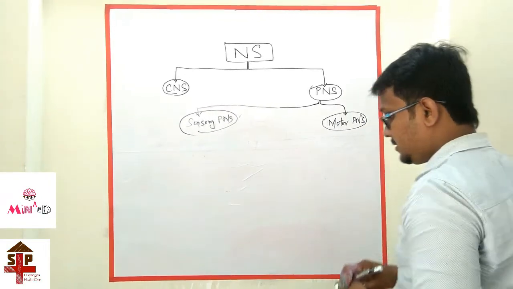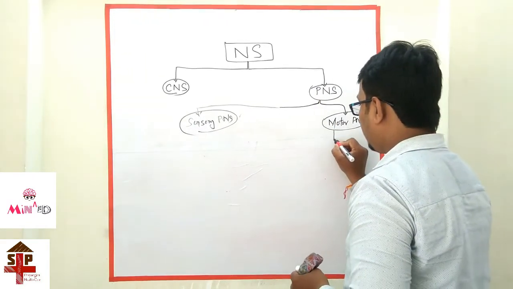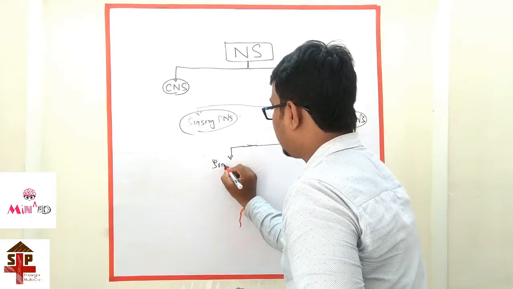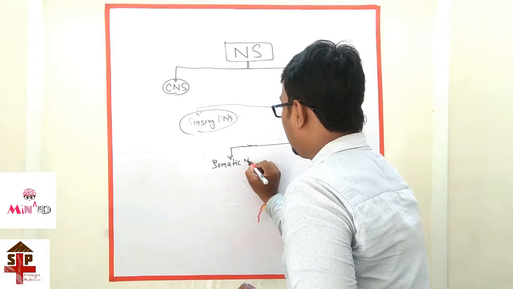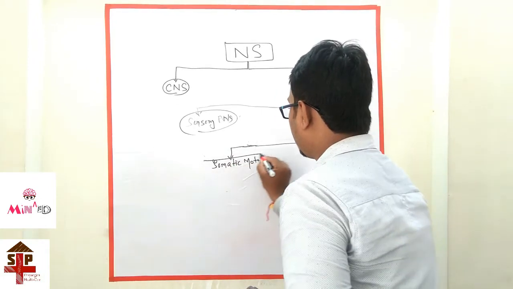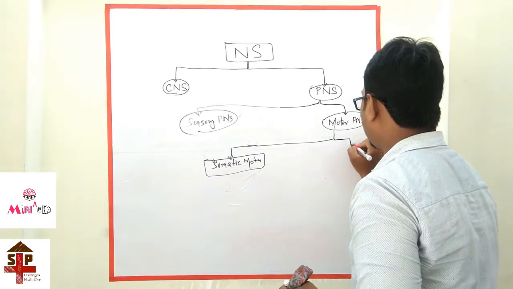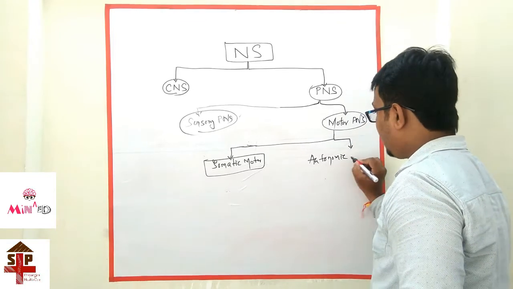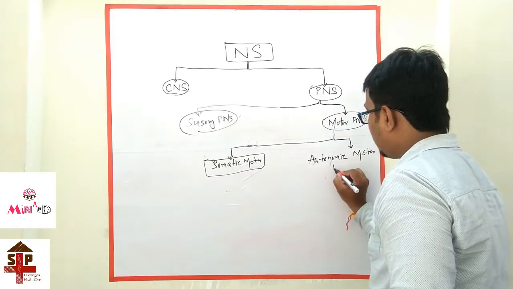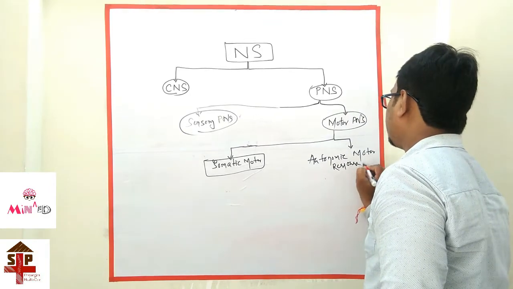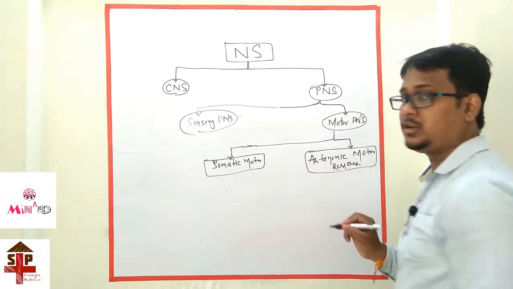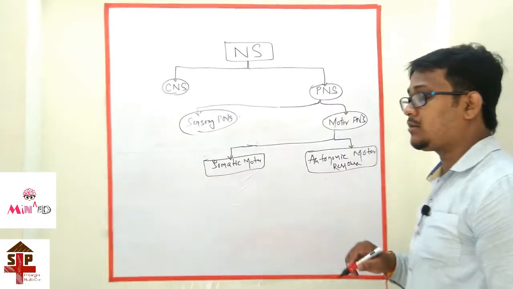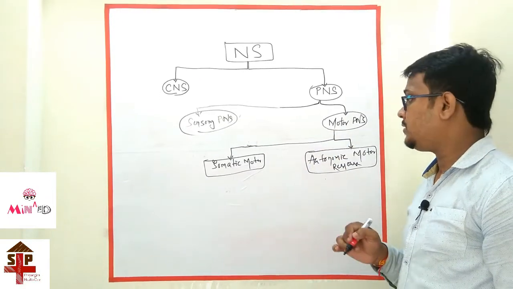Motor PNS is divided into somatic motor, and second one is autonomic motor response. Second one is autonomic motor response. In this, motor PNS is divided according to the voluntary and involuntary control of the muscles.